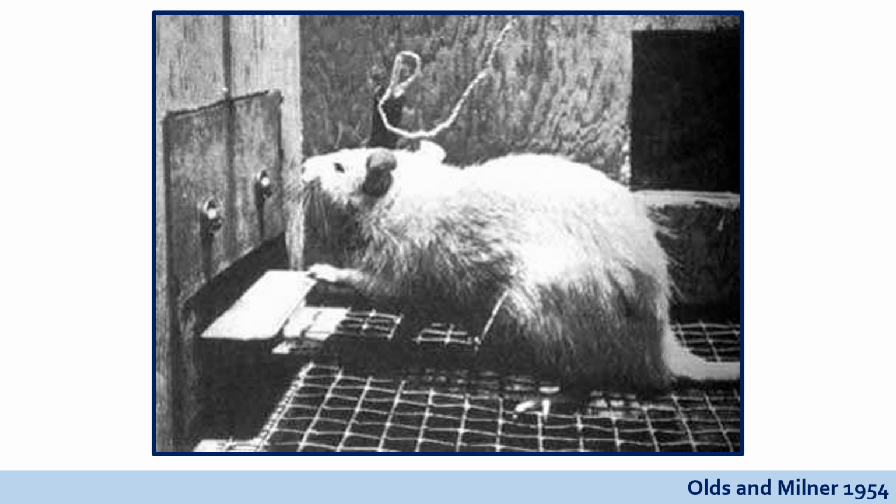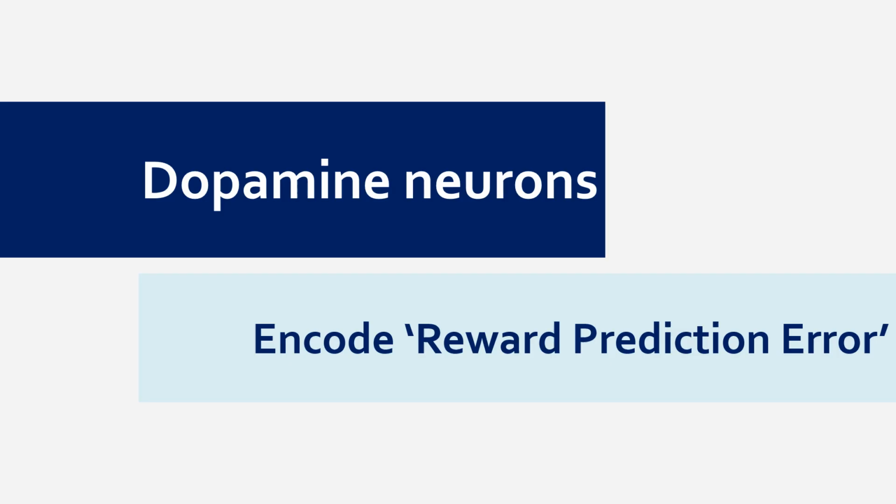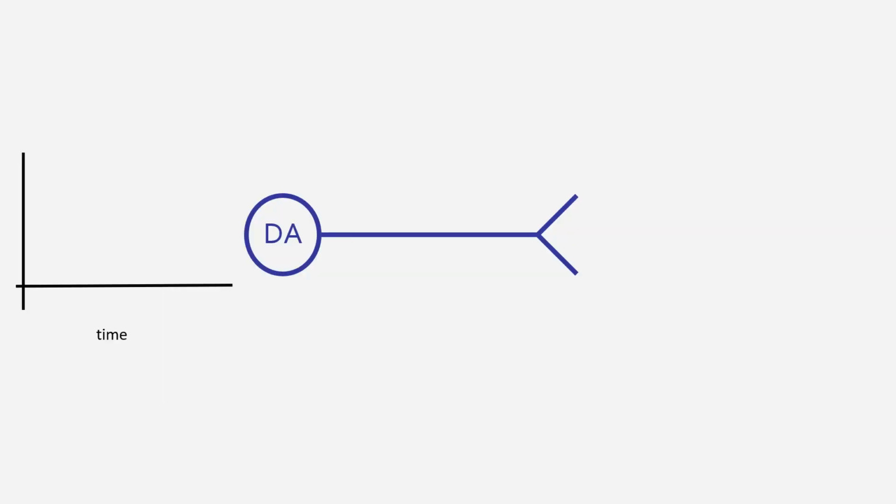Dopamine actually does something slightly more sophisticated and complex. Basically, what dopamine neurons do is they encode reward prediction error. They learn to change their firing pattern in response to a reward, and then they change their firing pattern again if that reward is not delivered. Let me give you a very simple example. Here then is our dopamine neuron.